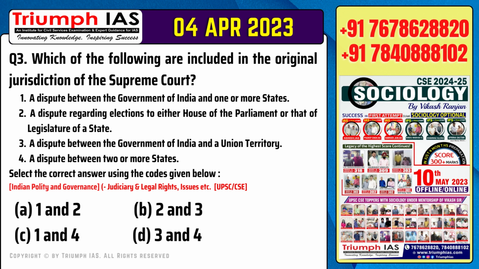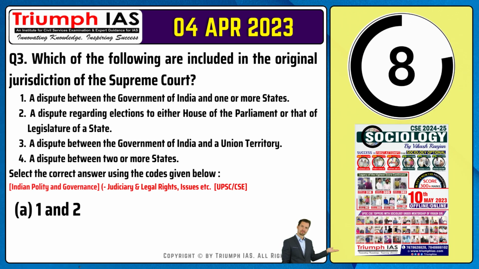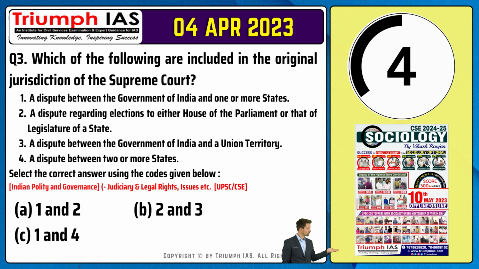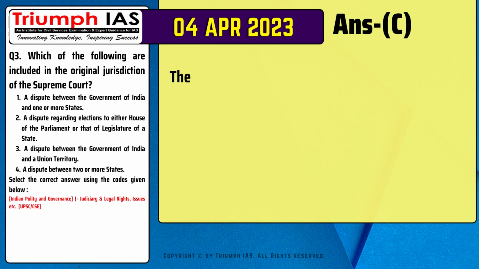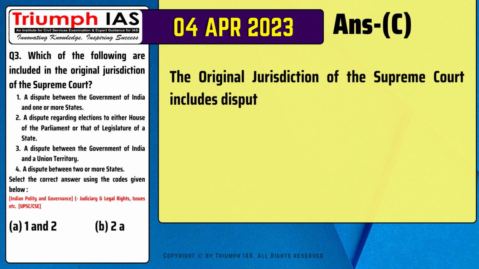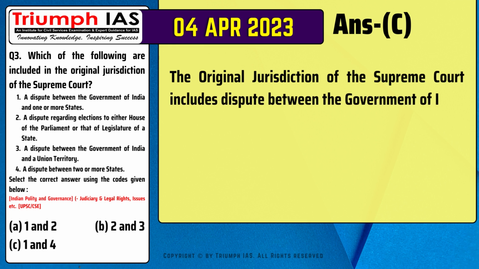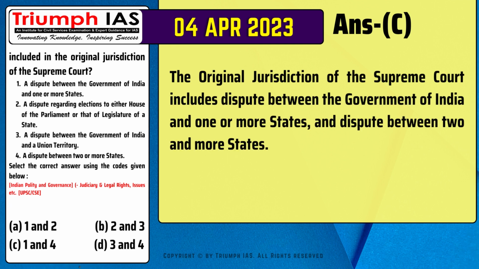Option A, 1 and 2. Option B, 2 and 3. Option C, 1 and 4. Option D, 3 and 4. The correct answer is option C. The original jurisdiction of the Supreme Court includes dispute between the Government of India and one or more states, and dispute between two or more states.